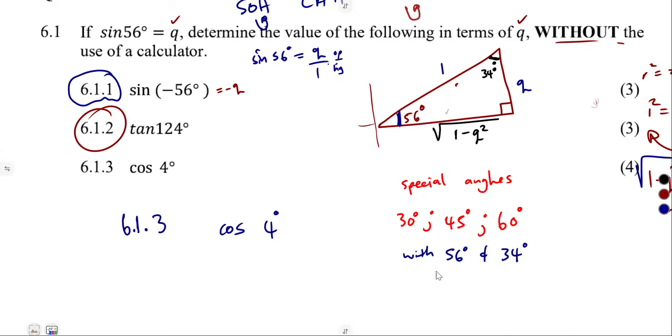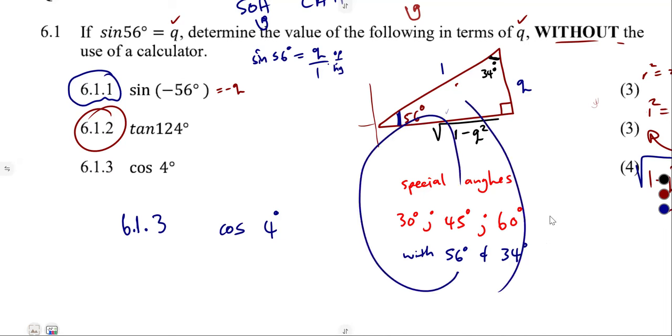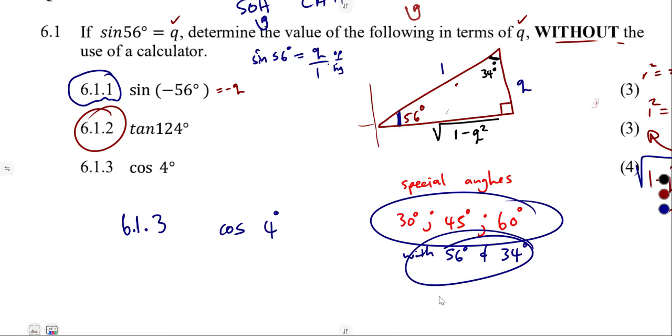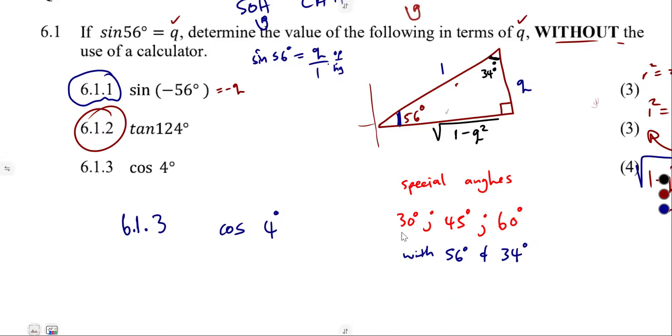Because whatever you're going to have from 56, whether it's tan, cos or sine, you are going to obtain its value. Whether it's 34 or 56, whatever you have on the diagram is there, so they become part of your angles now. You consider them together with the special angles and see. We are still testing, guys. Maybe it's not going to work. So is there any of the two angles from special angles and the ones we are given where we can combine and obtain a 4 by adding or subtracting?